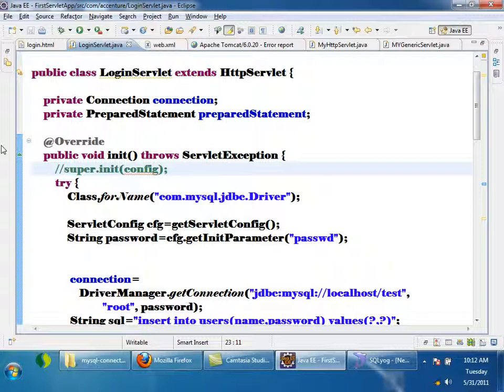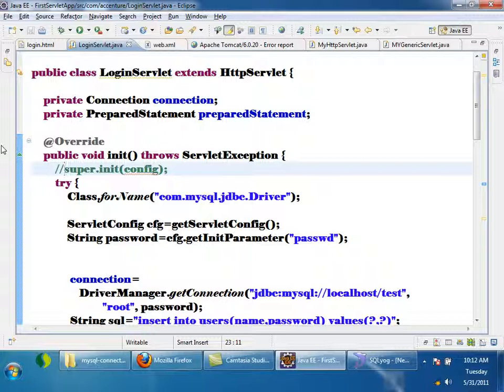How many times is the constructor called? Only once, when the object is created. How many times is the init method called? Only once. So both are called only once, and both are called before the service method is executed for the first time. So my question is, why can't I write the same code inside a constructor?